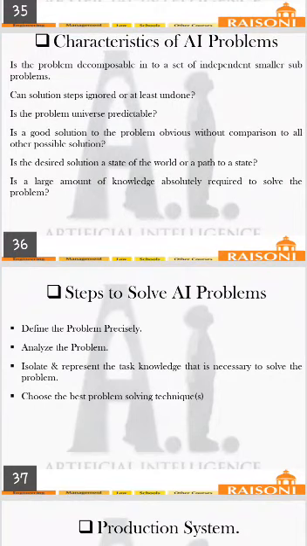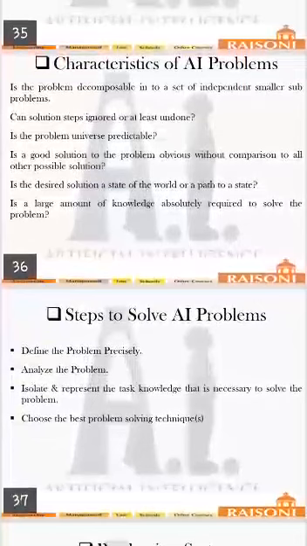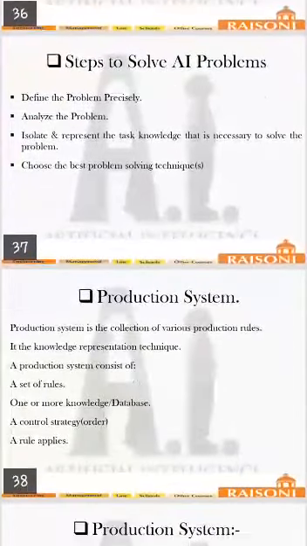Here we isolate the different task knowledge, meaning we find what database techniques are available to solve the problem. The last step is to choose or finalize the best problem solving technique. So this covers the AI problem, its characteristics, and the steps to solve it.